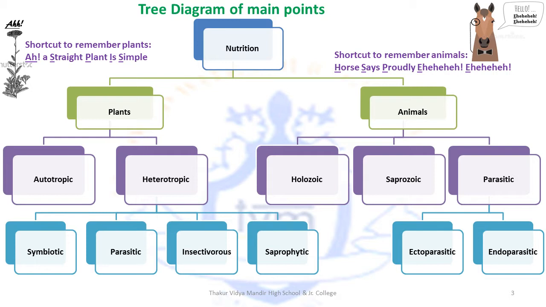Now how to remember which stands for which in endo and ecto. Endo, remember En in the endo. En is there in entry. So it is something wherein you go inside. Entry indicates inside. So endoparasitic is something that happens inside and ectoparasitic is the opposite, something that happens outside.